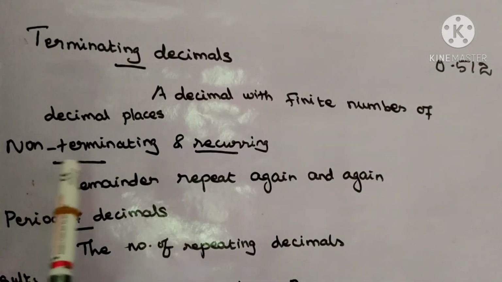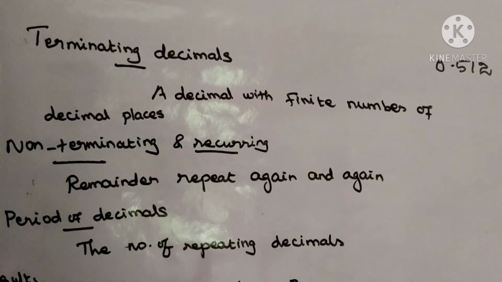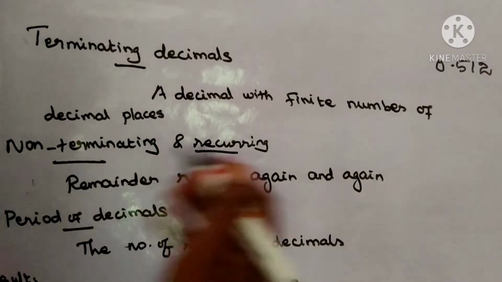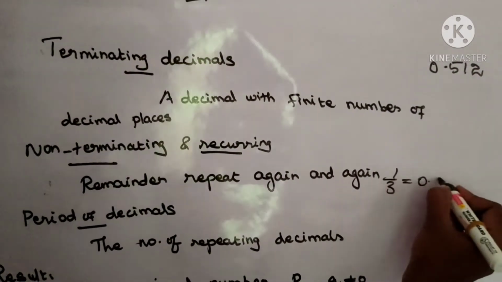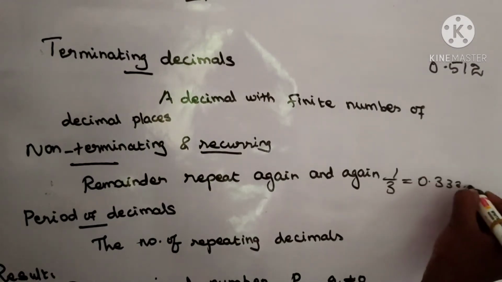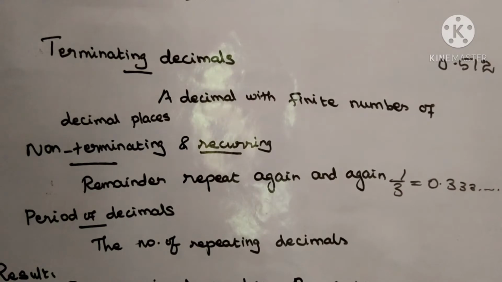And non-terminating and recurring. Non-terminating is if we find out the division of any number, the remainder repeats again and again. For example, we divide 1 by 3. That 1 by 3 decimal is 0.333333 up to etc. So this type is non-terminating and recurring.